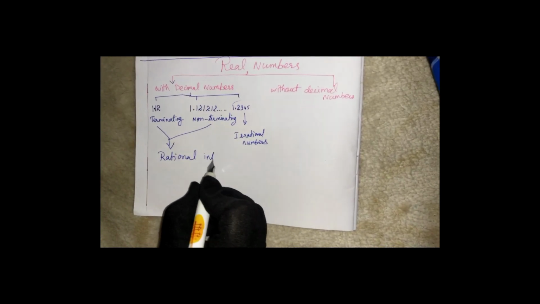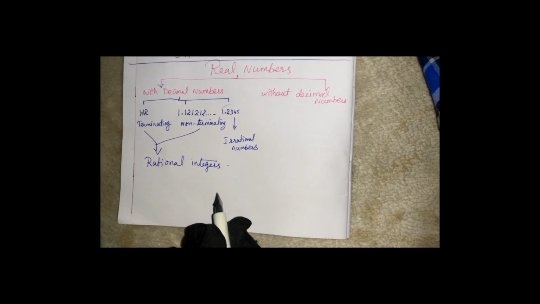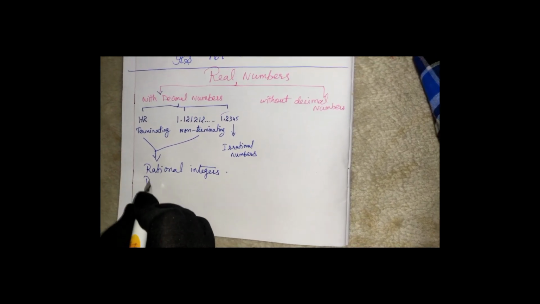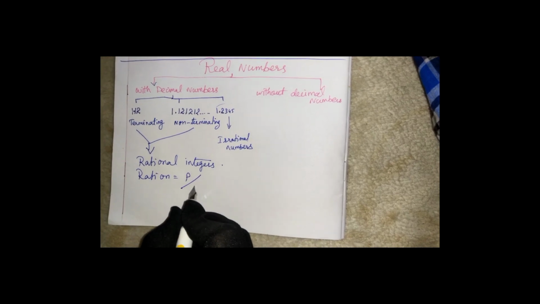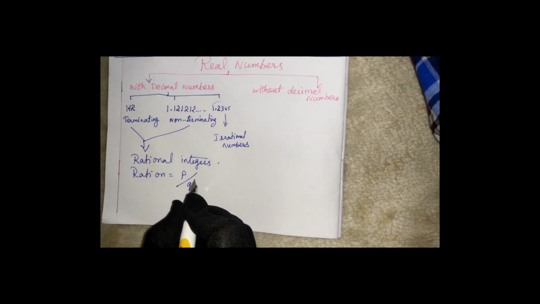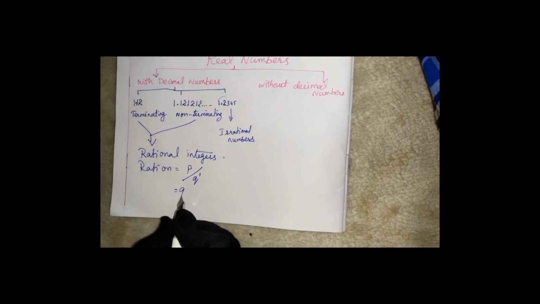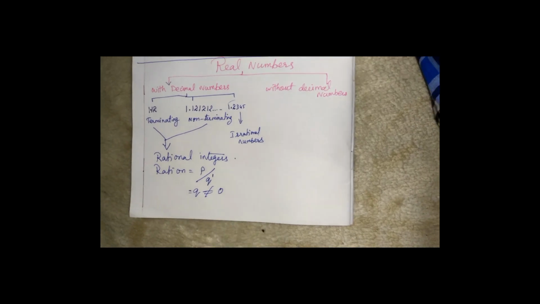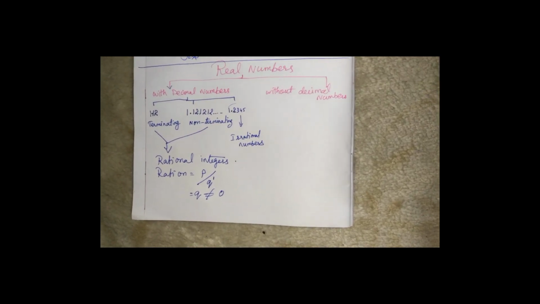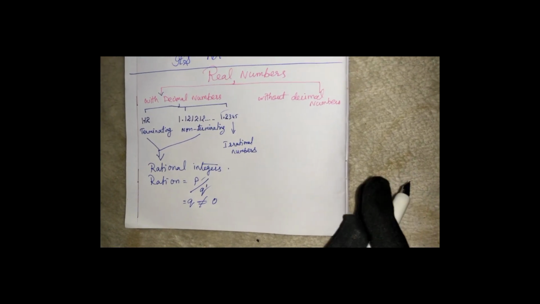Always for the rational, P divided by Q, we will get the numbers. That's why Q is not equal to 0, where P and Q both are integers. Now what is an integer?